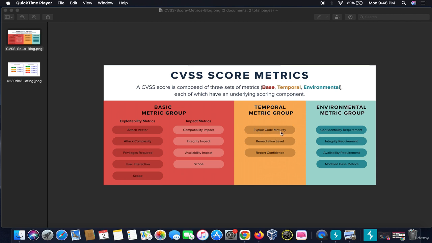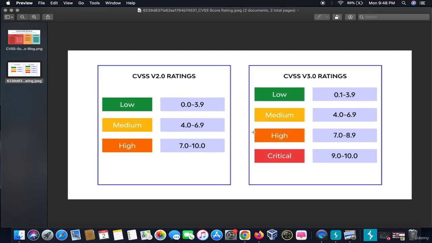Then it comes to the temporal metric group: exploit code maturity, remediation level, and report confidence. Then it comes to the environmental group, which consists of the confidentiality requirement, the integrity requirement, the availability requirement, and the modified base metrics. Companies pay you according to the CVSS scores, and triage reports are marked according to these CVSS scores, which stands for Common Vulnerability Scoring System. There are two versions of CVSS: 2.0 and 3.0.